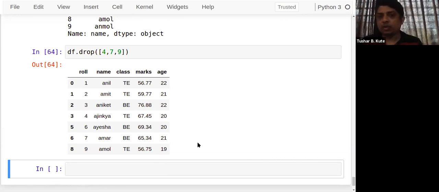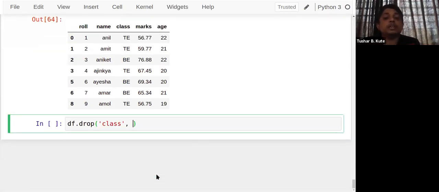Two kinds of axes are there: horizontal axis and vertical axis. If a method is performing an operation on the horizontal axis, you can change it to the vertical axis. And if the method is performing an operation on the vertical axis, I can convert it to the horizontal axis. How to? So let's see. df.drop. I want to drop the column named class. Here you have to pass a second parameter. Many such functions in the Python programming language contain the axis parameter. With the help of this axis parameter, I can convert the horizontal axis to the vertical axis and back.